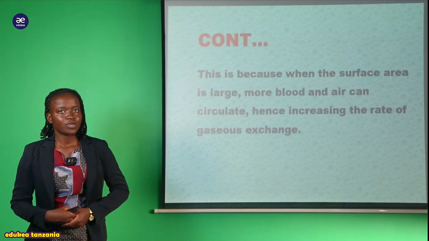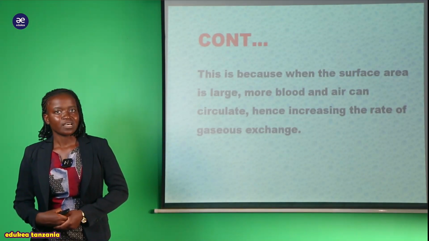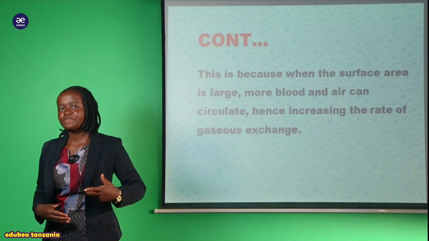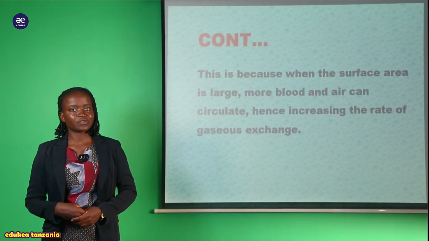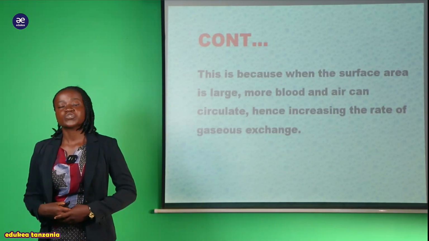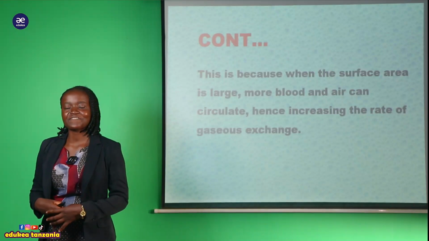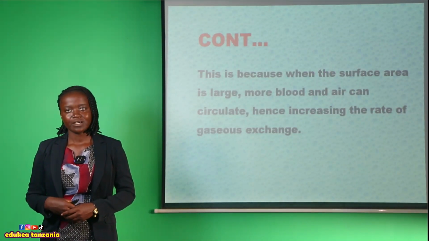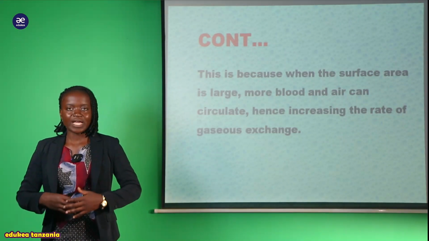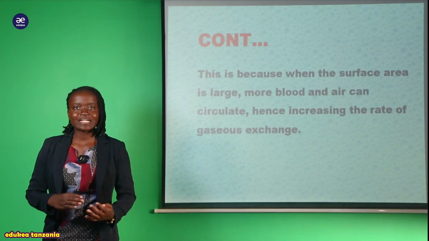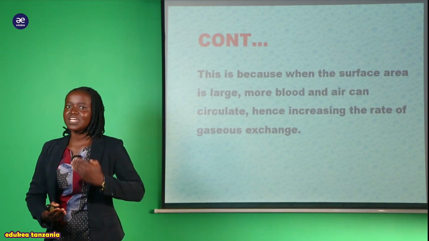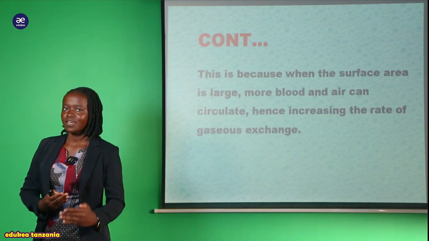Specifically we are talking about human being. Now you can see this is very essential and very important in considering the features of the respiratory surface. The respiratory surface should have the large surface area of a membrane. The large surface area of a membrane, why now? It's just because when there is a large surface area, the blood together with the air can circulate within it and hence increase the rate of the gaseous exchange.